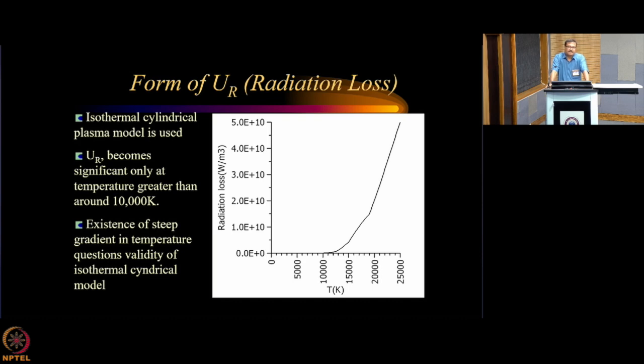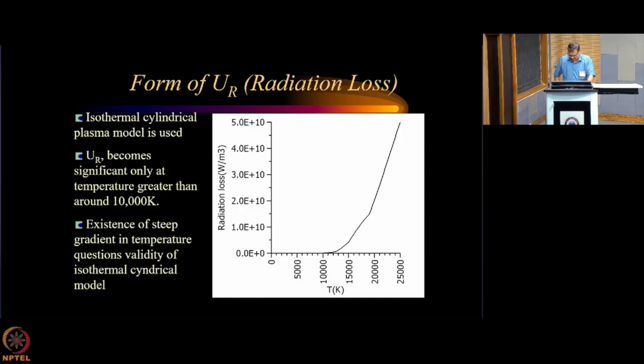Okay, but you see that if you are using a processing plasma of argon less than 10,000 degree Kelvin, you can do a very realistic estimation even if you neglect the radiation loss. So we must be very much aware of the behavior of radiation loss with temperature to practically tackle the system, whatever the processing system you are having, in a very meaningful and concrete manner.